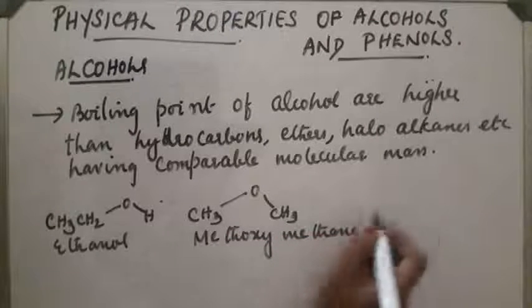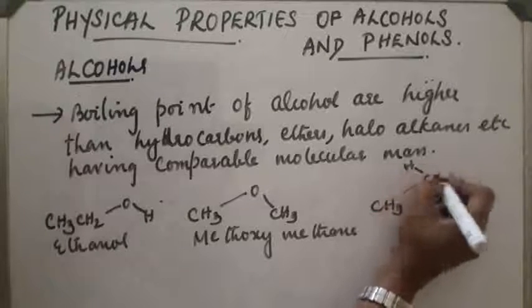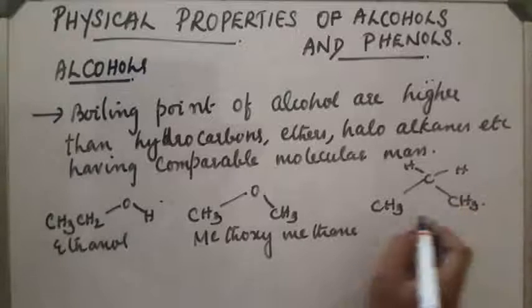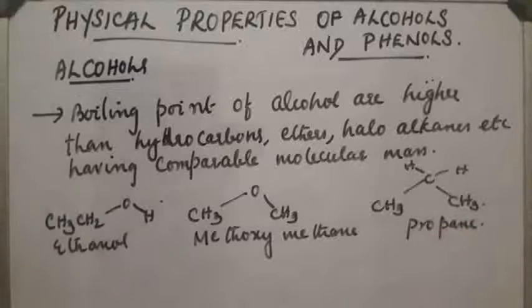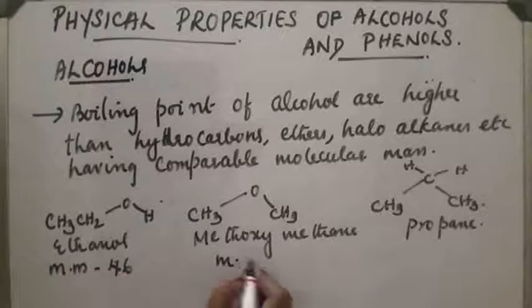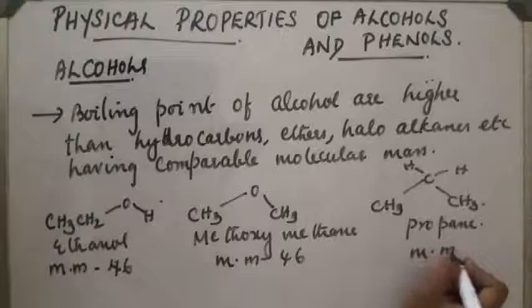Then propane, which is an alkane, a hydrocarbon. These have comparable molecular masses. For ethanol the molecular mass is 46. For methoxymethane this is also 46. For propane this is 44.